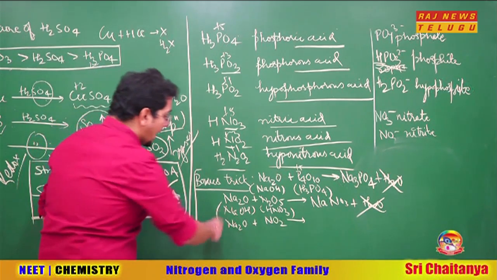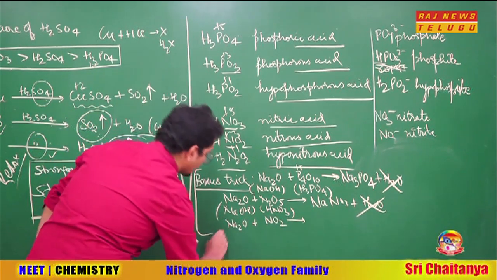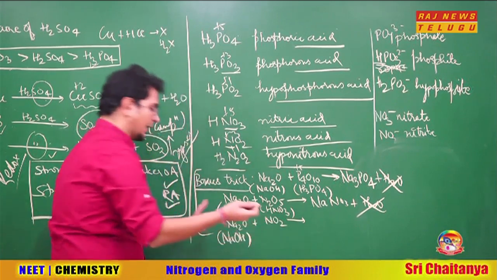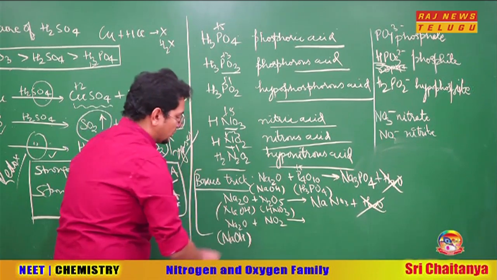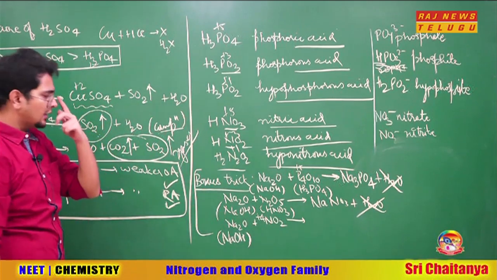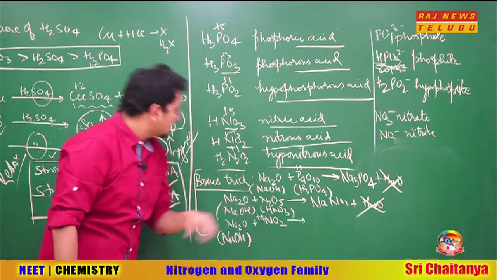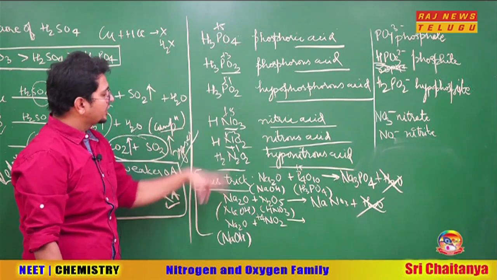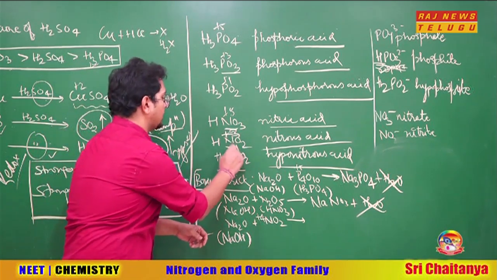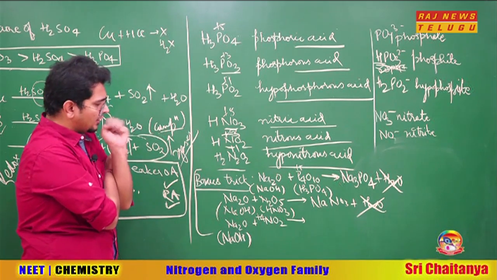Carrying on now. Na2O plus NO2. So Na2O, sir, Na2O in water, NaOH formed. We know that. Sir, what about NO2? Look, NO2 nitrogen is in +4. Previous lecture also I discussed, I will discuss again. Nitrogen is in +4. Any +4 oxy acid here? No, sir. I can see +5. I can see +3. I can see +1. Sir, +4 not available. Sir, what to do now?